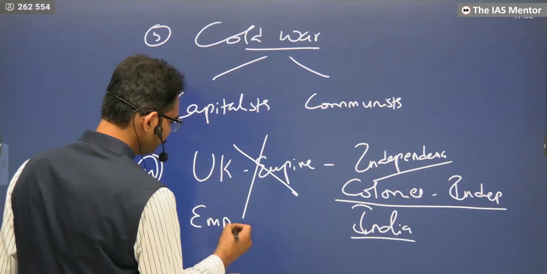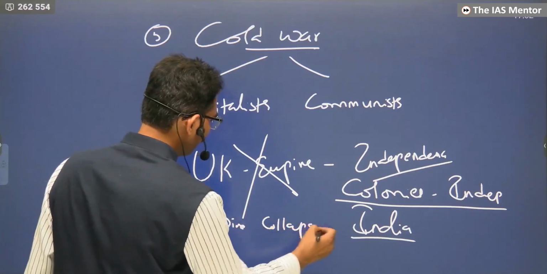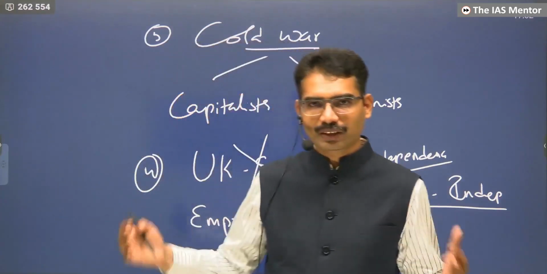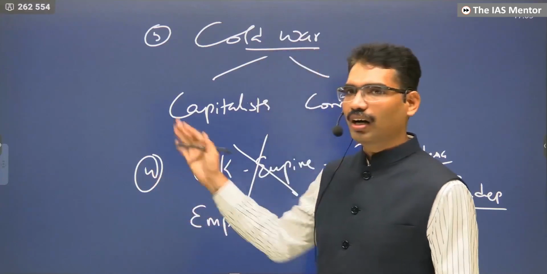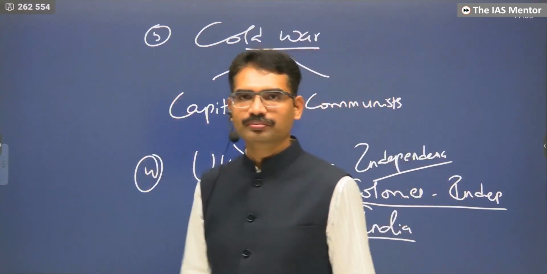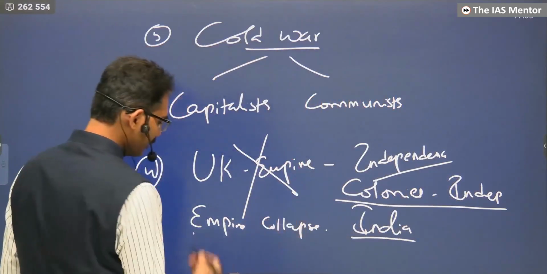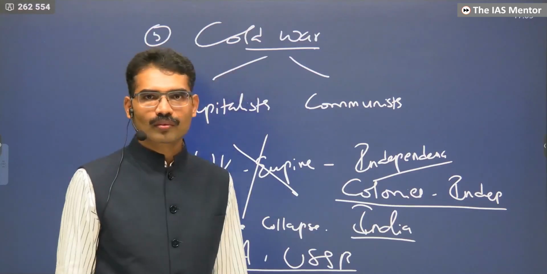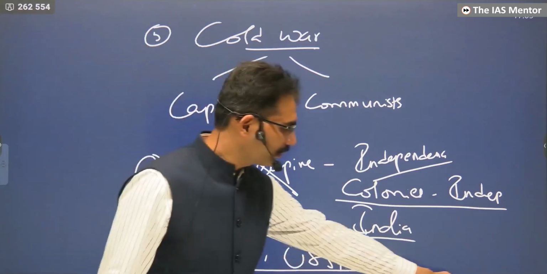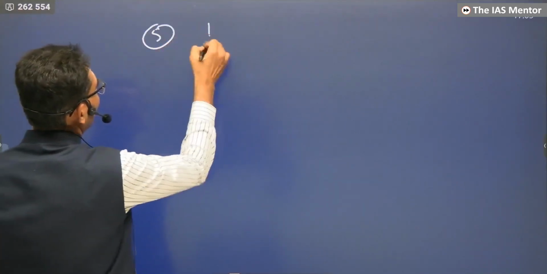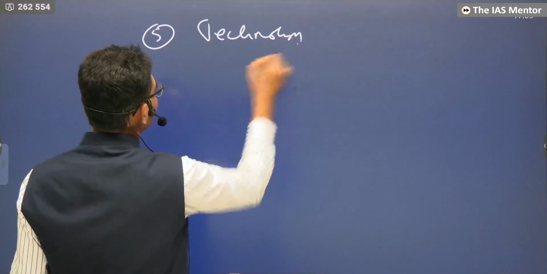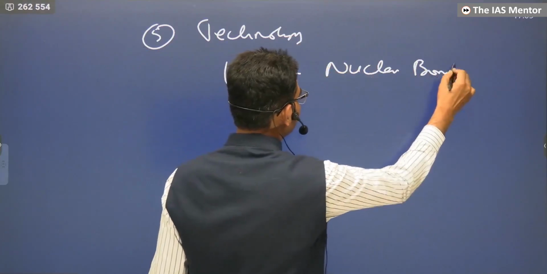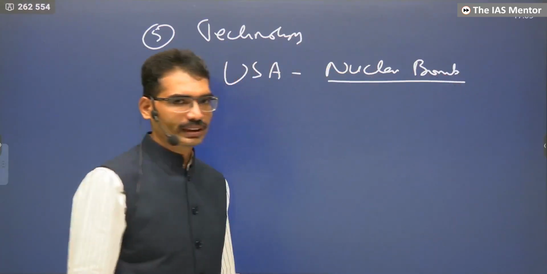Empires collapsed. The French Empire collapsed. The United Kingdom Empire collapsed. The German Empire collapsed. The Italian Empire collapsed. Everything, whether victor or loser, both lost. Rise of new powers like the USA and USSR. They were able to become successful. Technologically, they became advanced. The USA created the nuclear bomb. It gave enormous power to the USA.